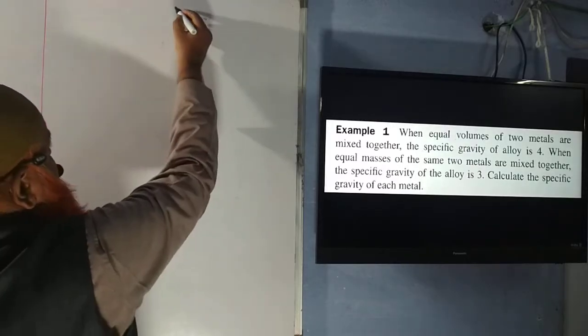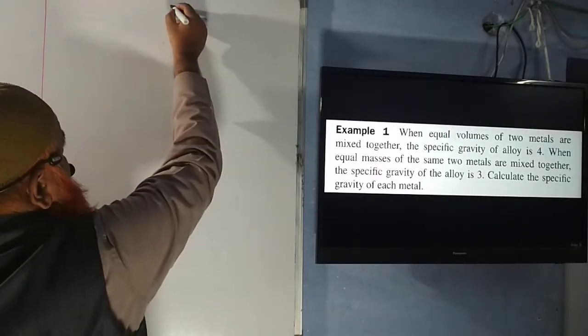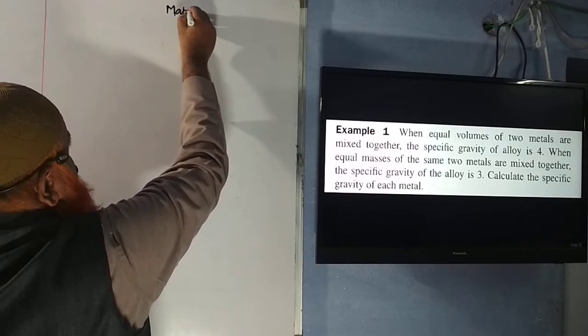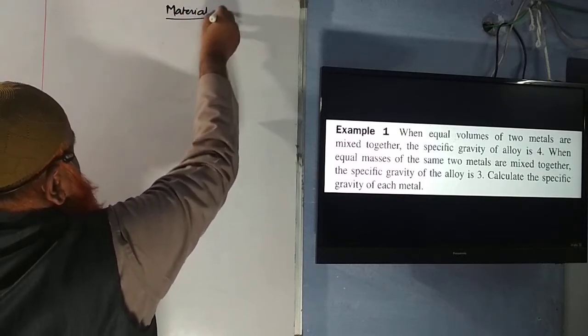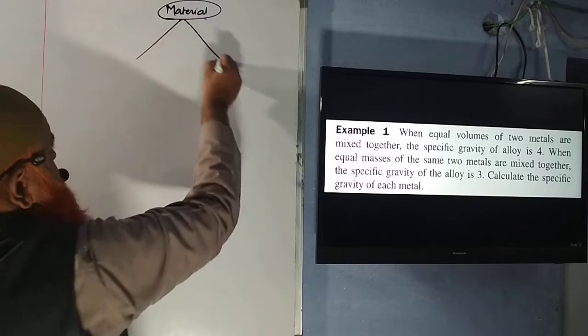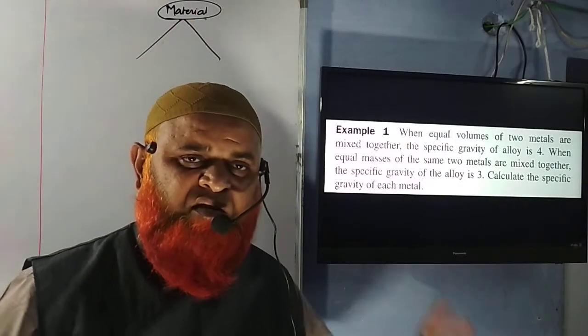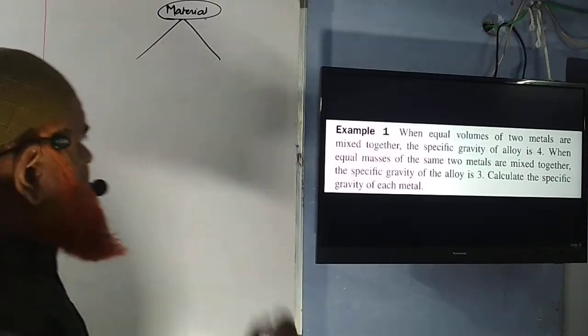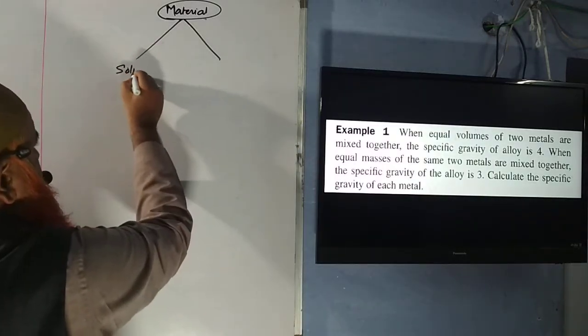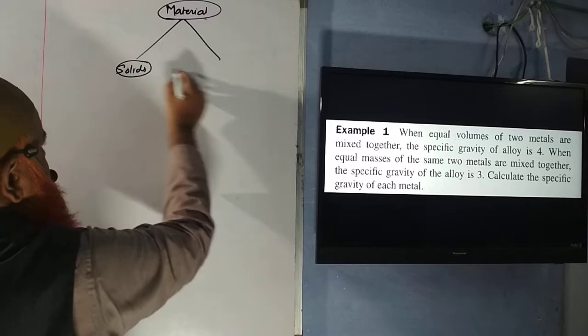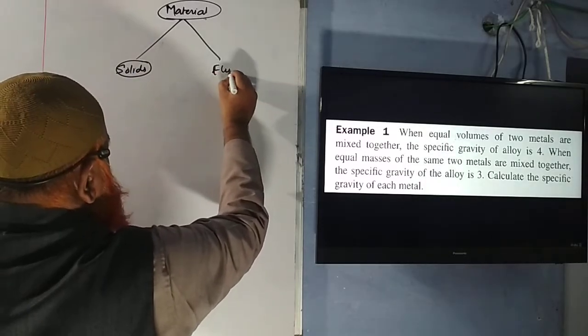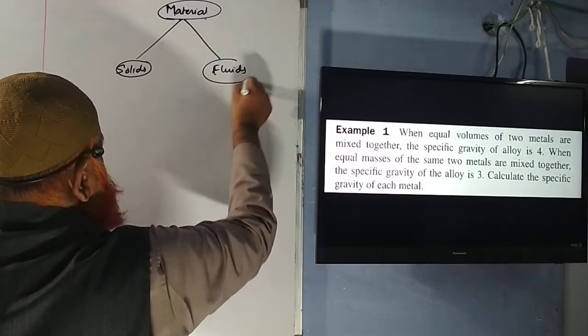This chapter, for example, a material you will consider. Material is of two types. Any material, any substance you consider, it's of two types. One is solids, the other is fluids.